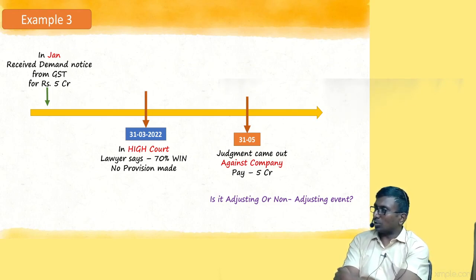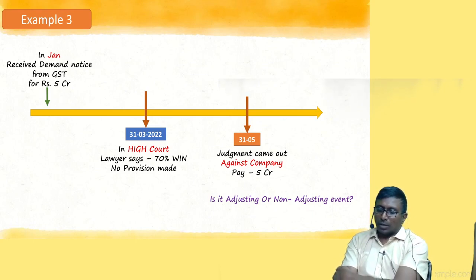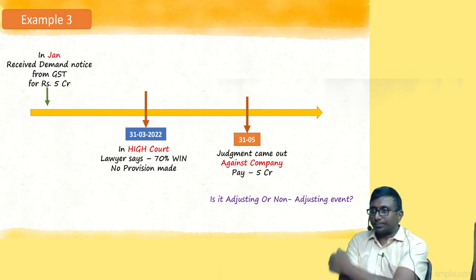See, balance sheet should talk about position of 31st March. Were you liable on 31st March? That's all. If you are liable, record it. If you are not liable, don't record. If you want to write a note disclosure like a contingent liability, you can do it. Contingent liability is information given to members. What do you say? Yes, please. Adjusting event, because it's last year related claim. Fine. Answer is adjusting.